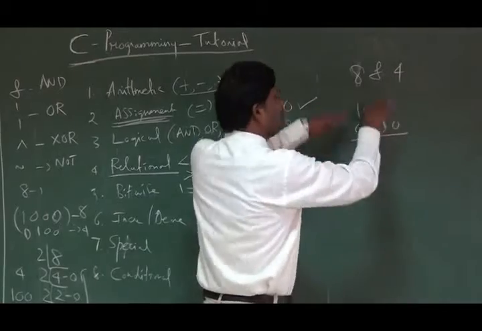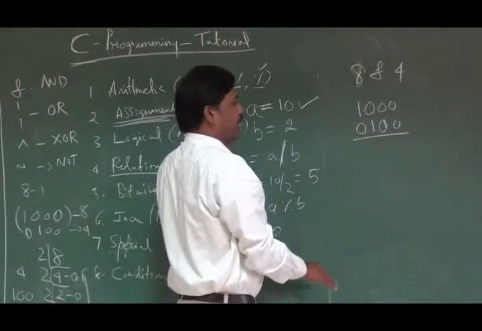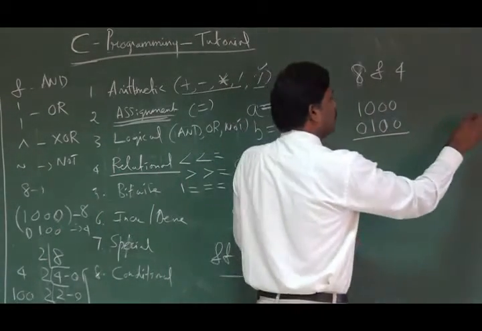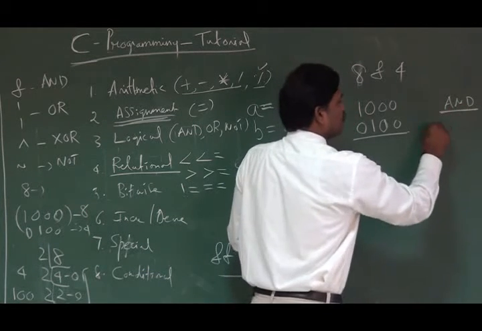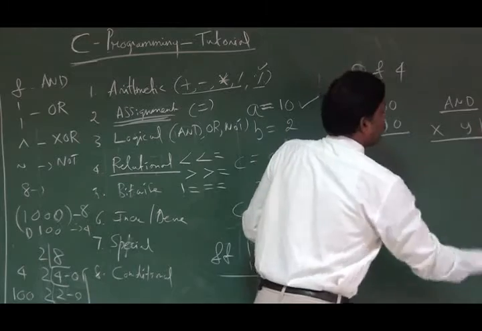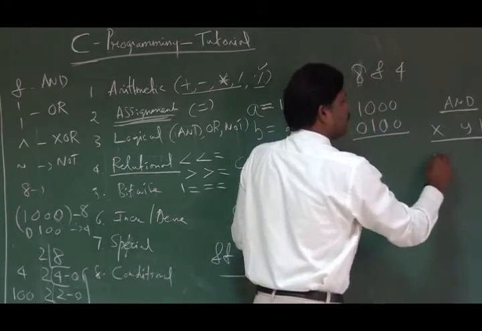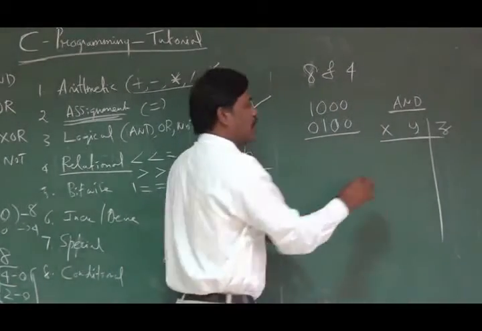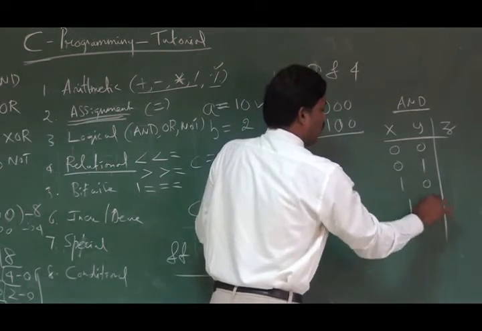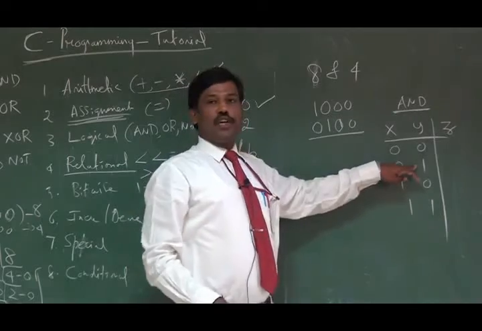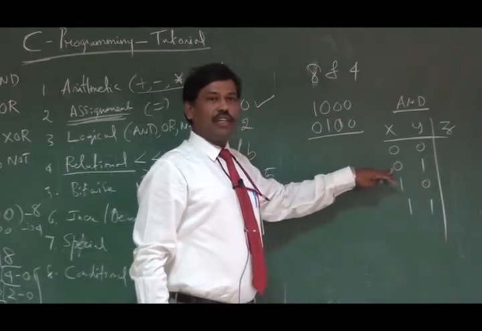Okay. So before starting the operation, you should know the characteristics table for the AND gate. Suppose there are two inputs X and Y and the output is Z. If there are 2 bits, the combinations are 00, 01, 10, 11. Always 1 stands for true and 0 stands for false.